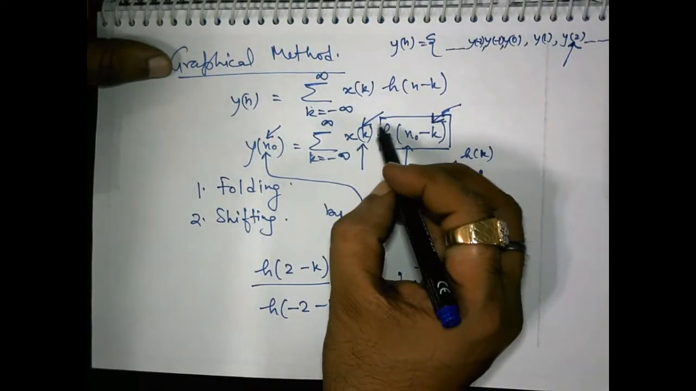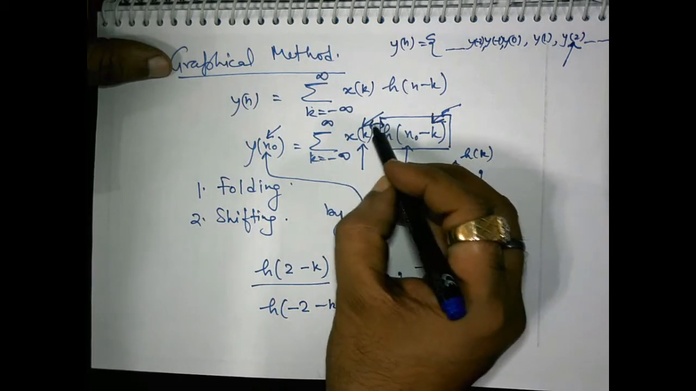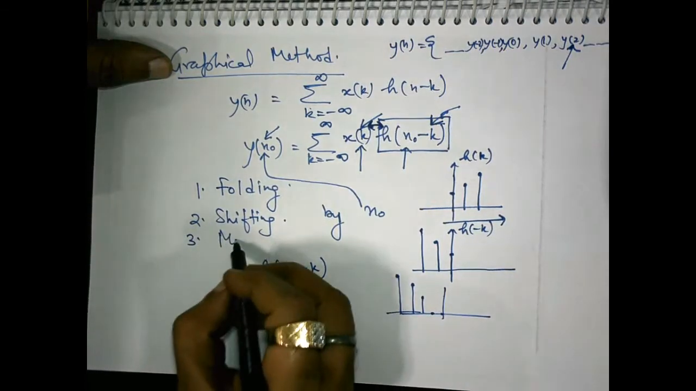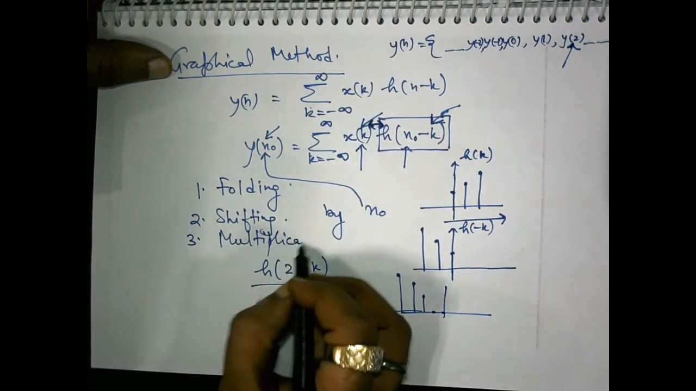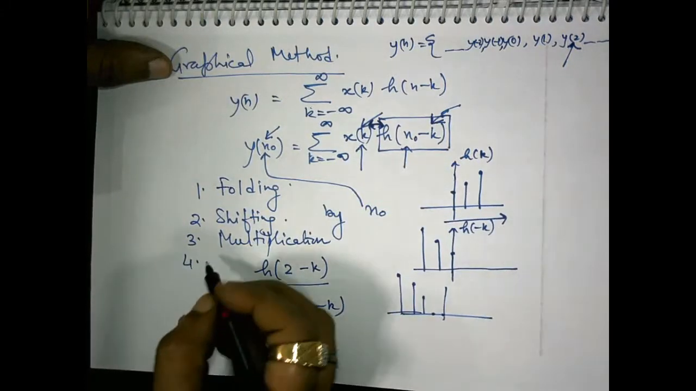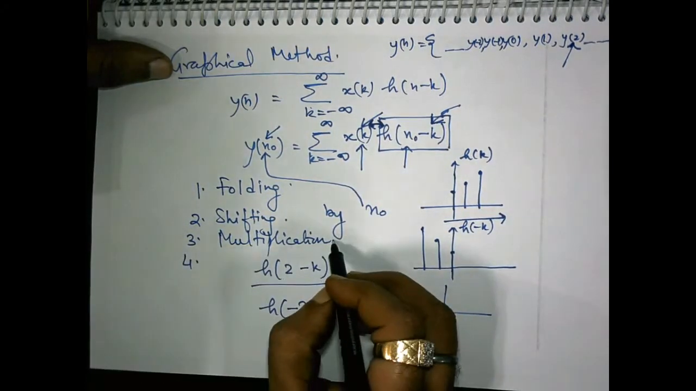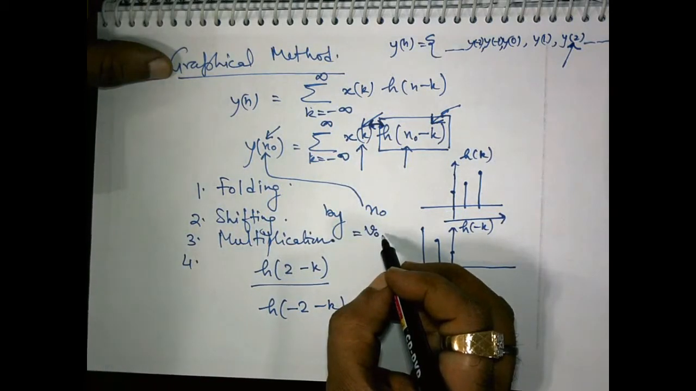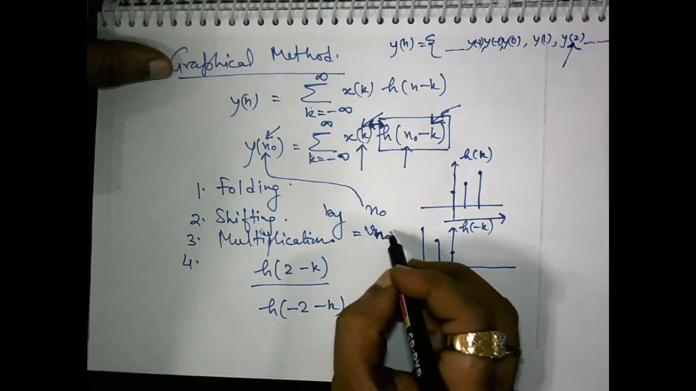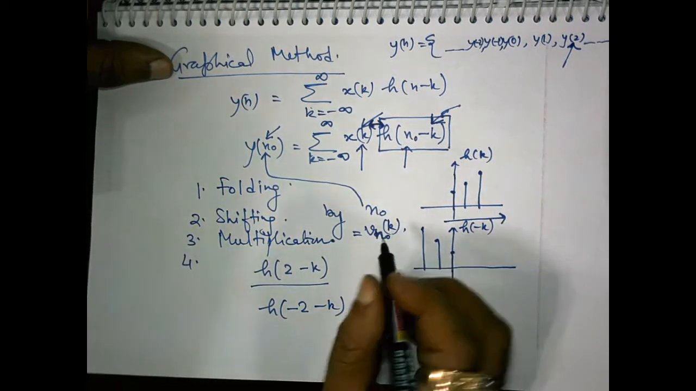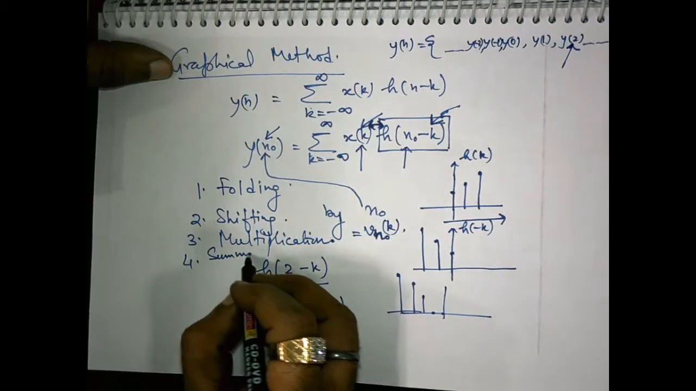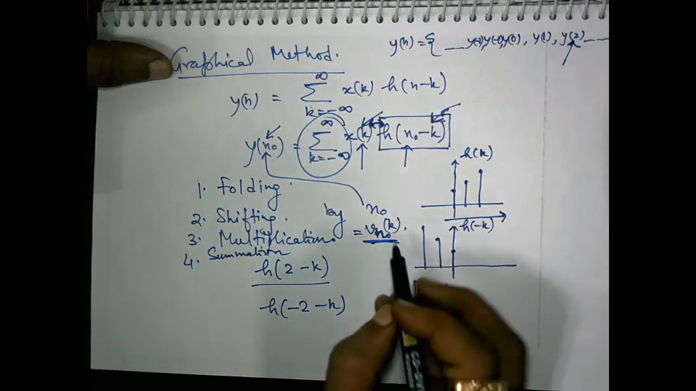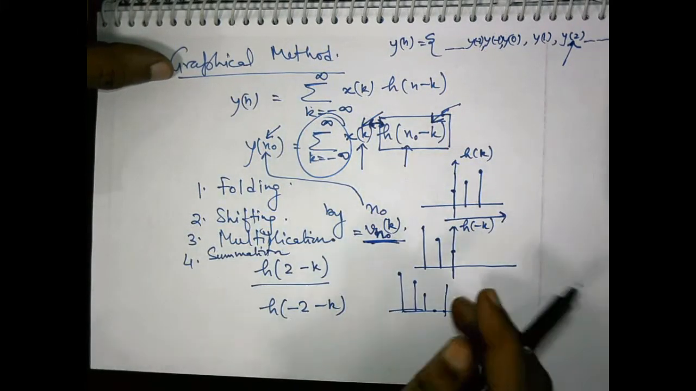Third operation is sample by sample multiplication of this sequence by this sequence. So third operation that we have to perform is multiplication. And because of multiplication we obtain some intermediate sequence, and this intermediate sequence may be called as v n0 k. And lastly we obtain the summation. This summation is obtained of all the sample values which are obtained for v n0 k.